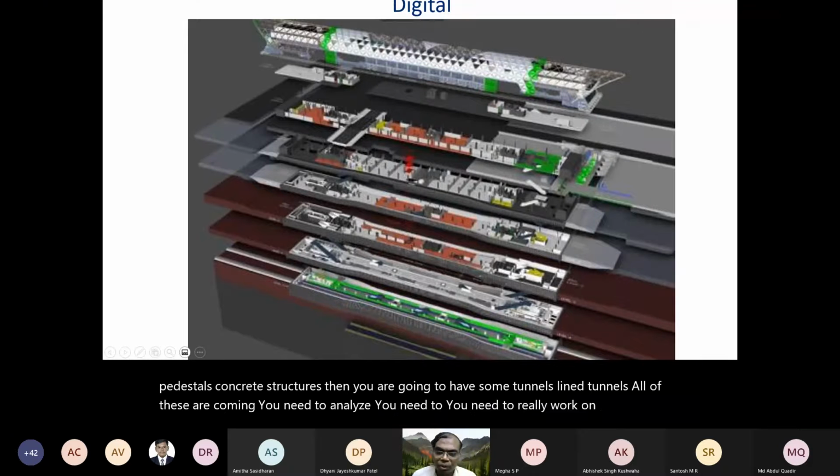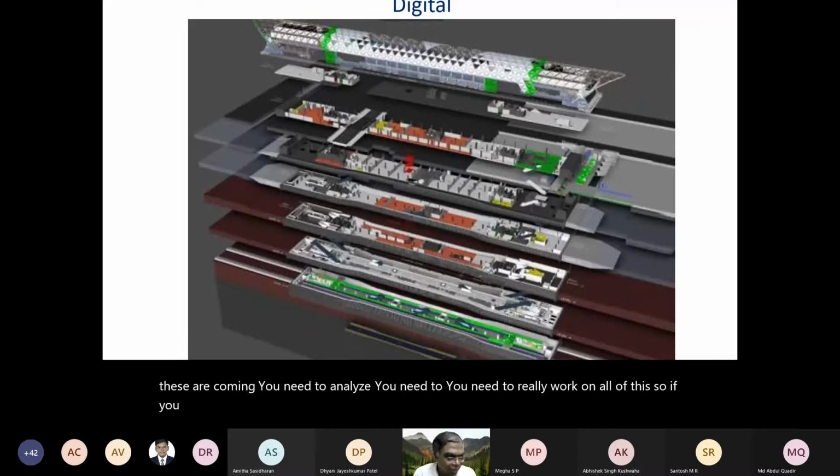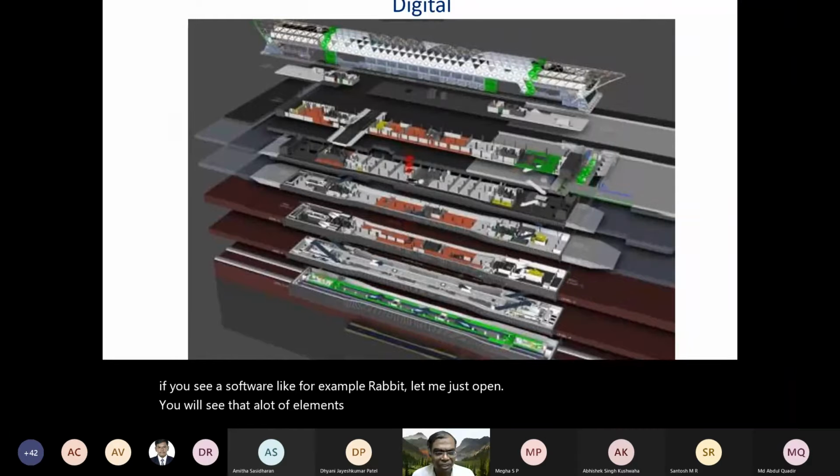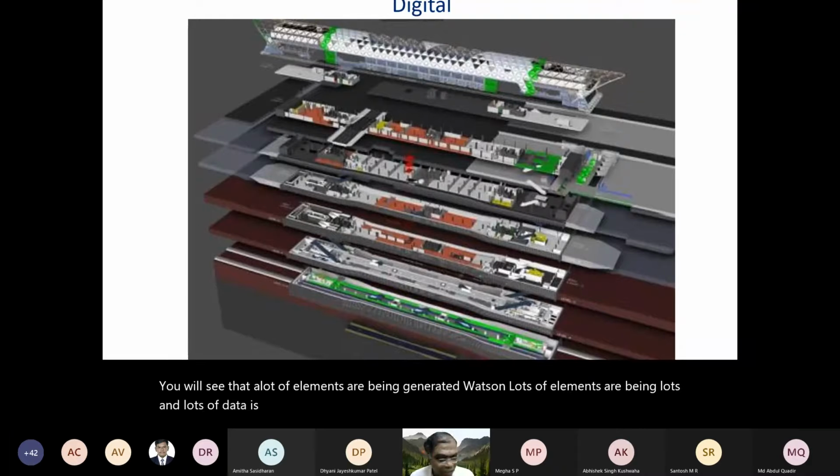So if you see a software like, for example, Revit, let me just open Revit, and you will see that a lot of elements are being generated. Lots and lots of data is being generated. Just a minute, please. Revit is a little heavyweight software, so it takes a little time to open.